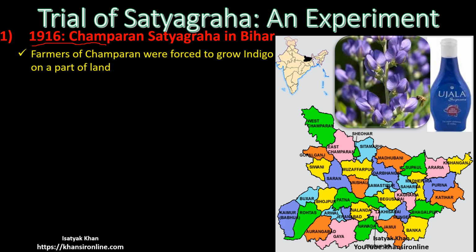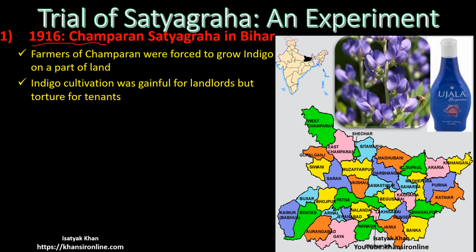The problem was the British government, the colonial government, forced the Indian farmers to dedicate a significant part of their agricultural land to grow indigo. What is indigo? Indigo was a crop which was used to make dye, blue color dye, which was used in the textile industry, and Indians were forced to grow it. Of course, Indian farmers were paid a very negligible amount, and maximum profit was earned by just landlords and other people who were involved in that trade. But the farmers were given a negligible amount.